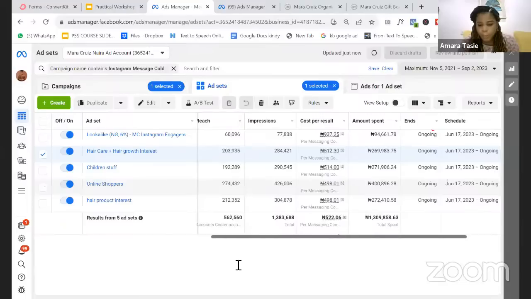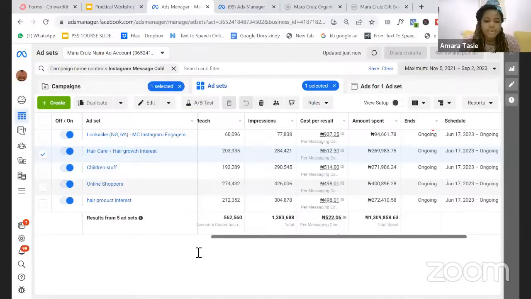So before I go ahead to answer questions, how do we understand things that we've not been doing well and things that we can do going forward? Do you understand it? Do you see the different ways that you can actually do your targeting the right way and be able to scale well?